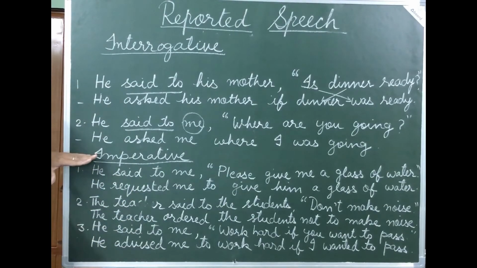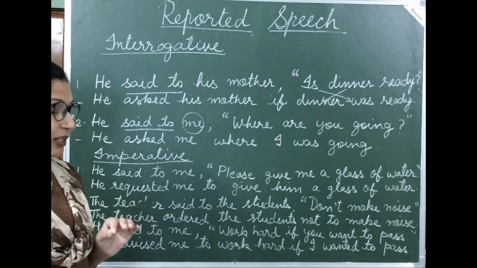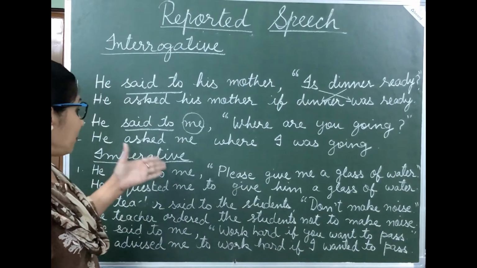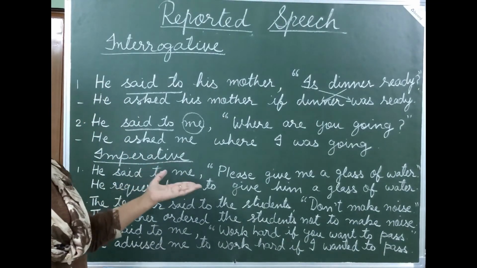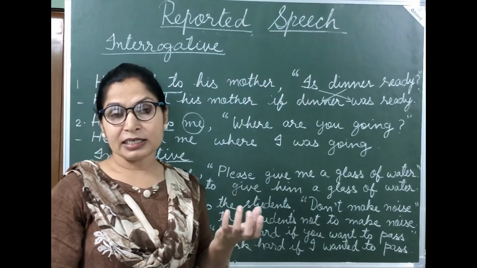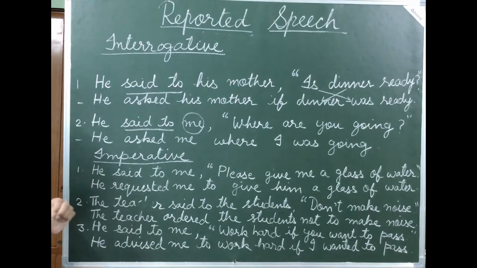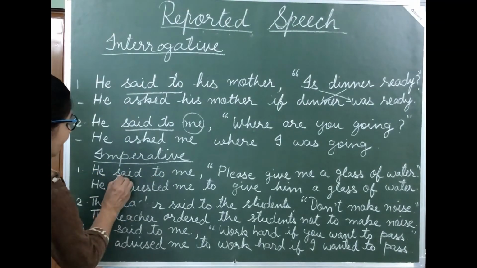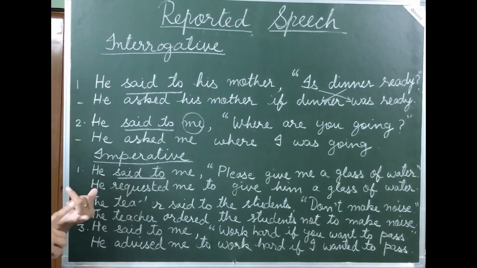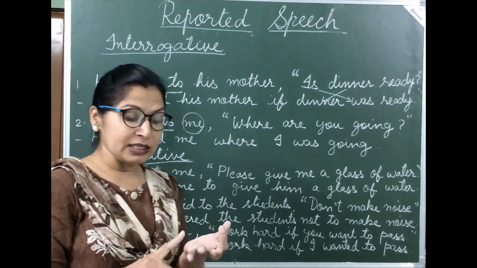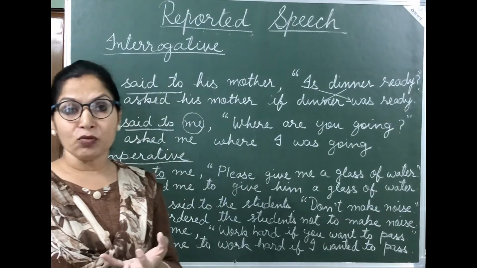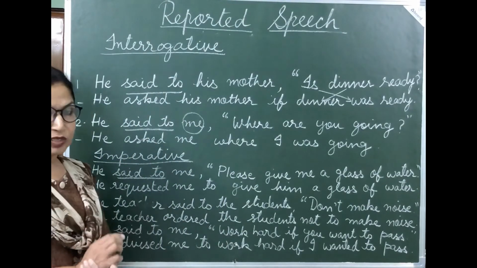Now the next type of sentences are imperative sentences. These imperative sentences are the sentences of request, command, order, advice, and so on. Now let us see these examples. So here in the previous table I have told you that "said to," that is the reporting verb, is changed into requested, ordered, advised, suggested, commanded, warned, as per the sense of the sentence.